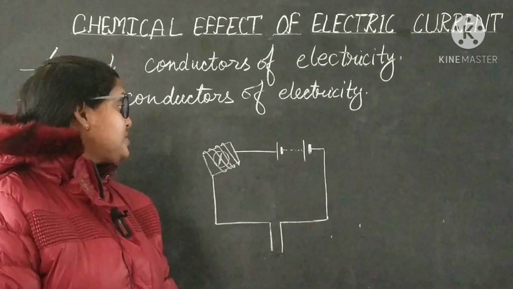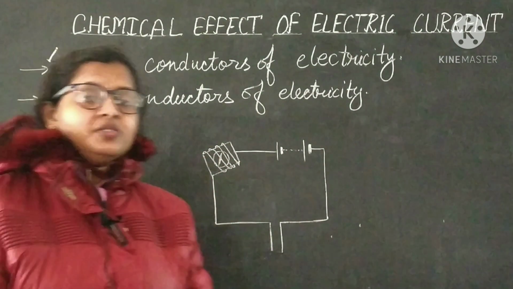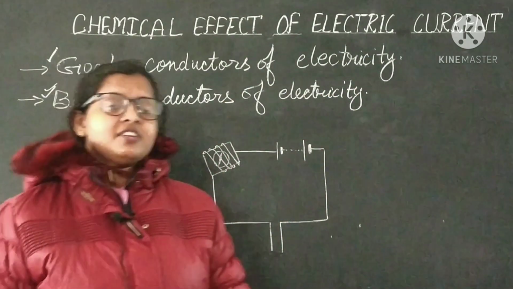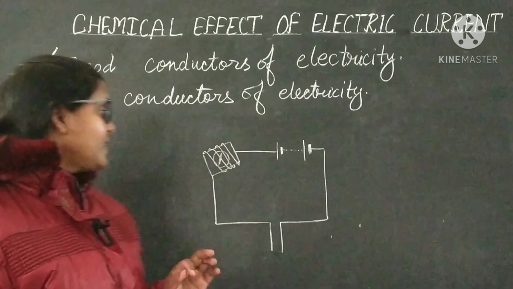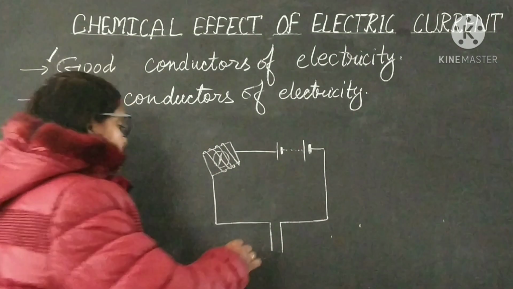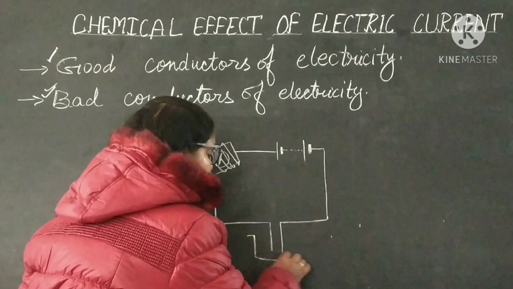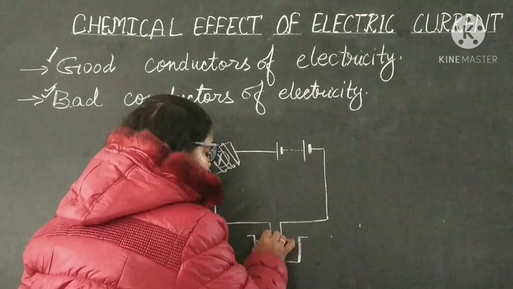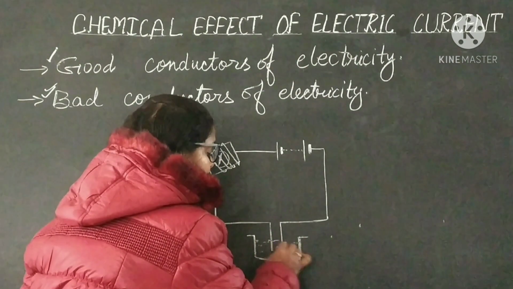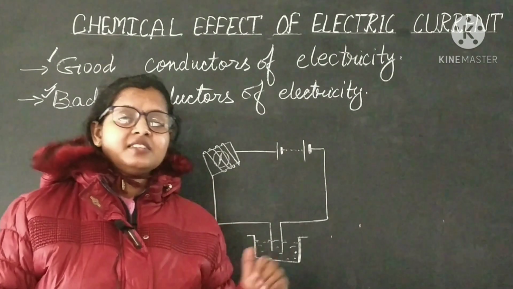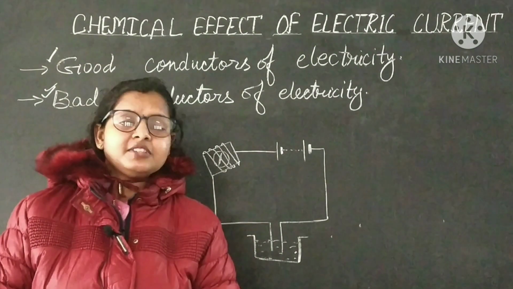Now we will do another activity to test whether distilled water can conduct electricity or not. We simply make this tester, and then in our rubber cap or plastic cap, take distilled water. Distilled water means no salt or anything is present in this water, it is completely free from all materials.